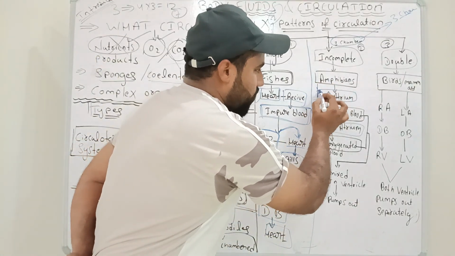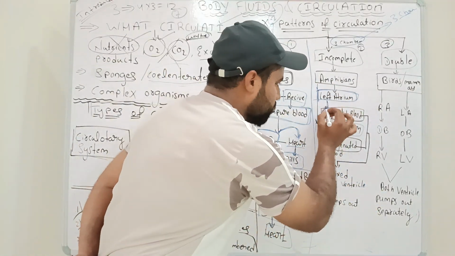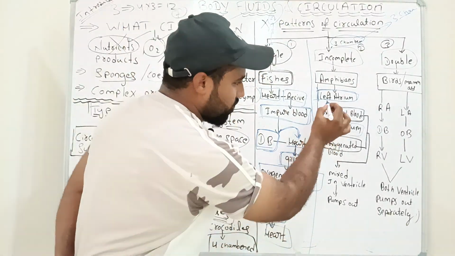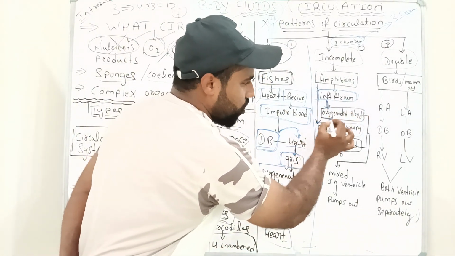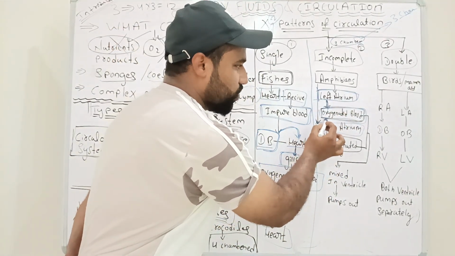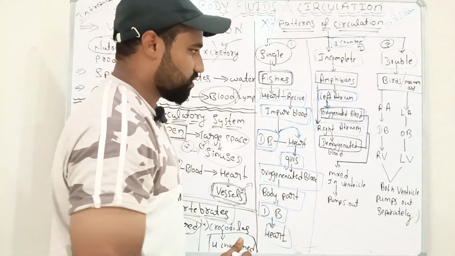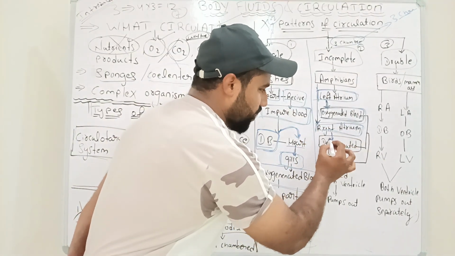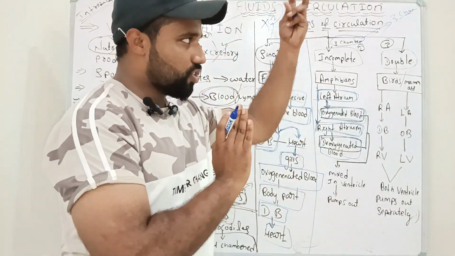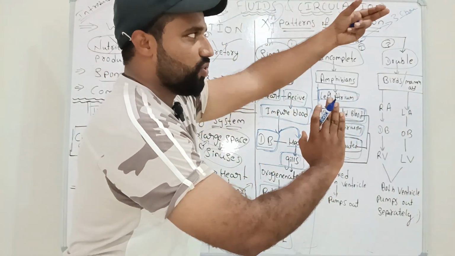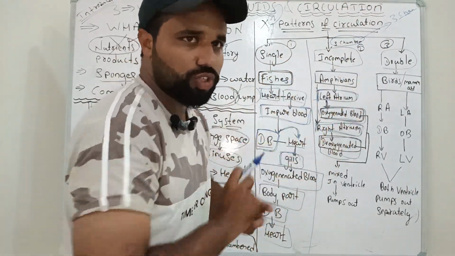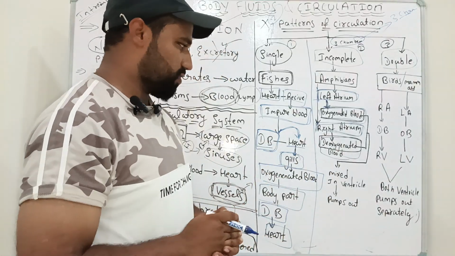In amphibians, the left atrium receives only oxygenated blood. Keep in mind the sequence I have written. Once again, the left atrium receives only oxygenated blood. Next, the right atrium receives only deoxygenated blood. So the left atrium receives oxygenated blood, and the right atrium receives deoxygenated blood. Both kinds of blood are received in the atriums.